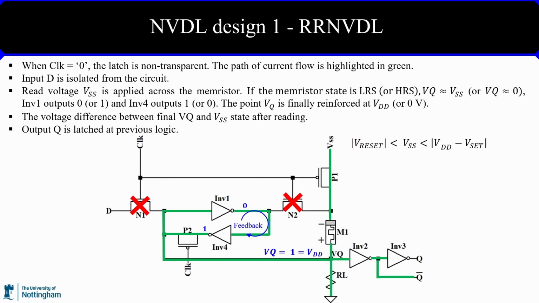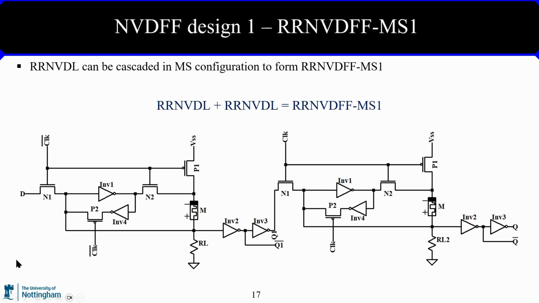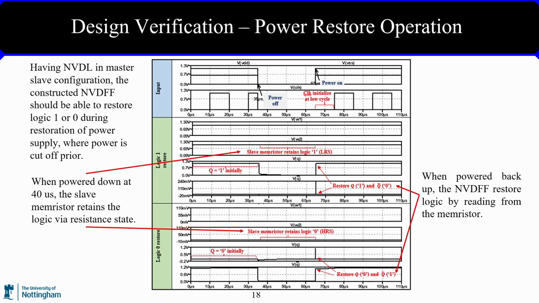Due to this read and restore ability, the design allows read voltage VSS that is greater than the threshold of the memristor without modifying the state of the memristor after reading. RRAM VDL discussed earlier can be cascaded in master-slave configuration to form a non-volatile D flip-flop named RRAM VDFF MS1. By using non-volatile D latch in master-slave configuration, the constructed non-volatile D flip-flop should be able to restore logic 1 or 0 during restoration of power supply, where the power is cut off prior.